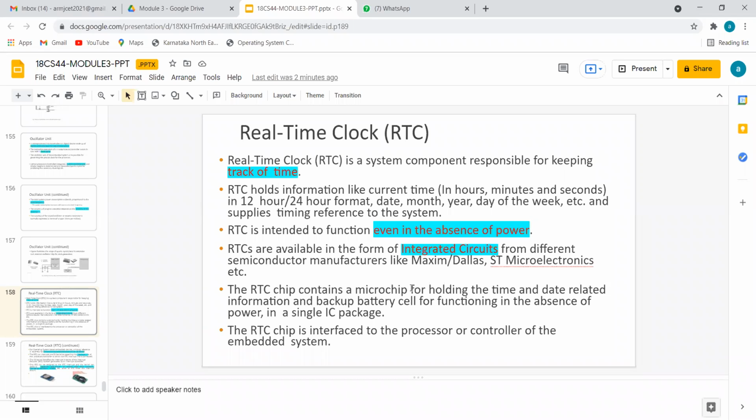So how it works is, there will be a count-up method, so it keeps on counting. As usual, a normal clock circuit will be there, continuously working. The same circuit is not available in our domestic wall clock. There, if the cell gets drained out, we need to replace the cell and adjust the clock for the new value. So that is the idea of the RTC.